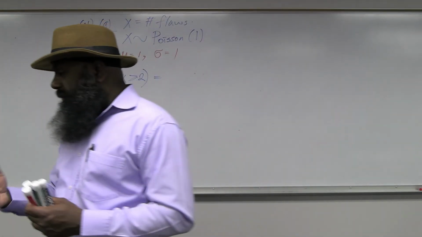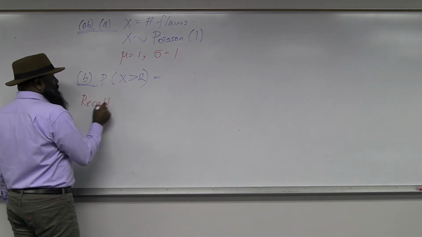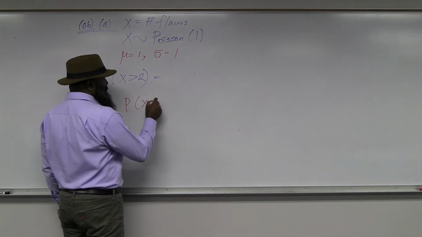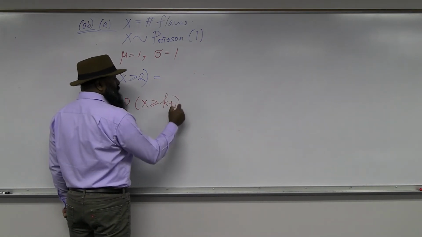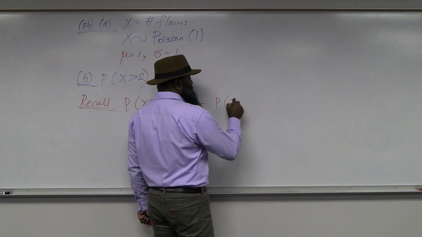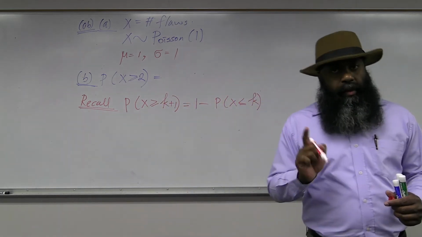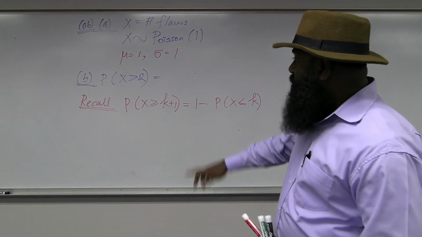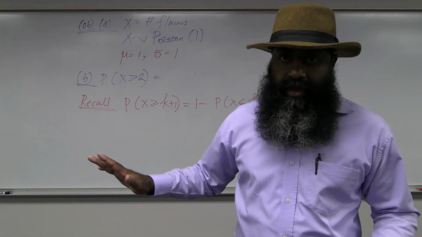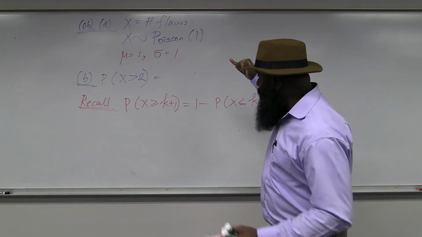Okay. So, for discrete probability distributions, we have an equation. Probability x greater than or equal to k plus 1 will be equal to 1 minus probability x less than or equal to k. Remember, this is only for discrete probability distributions. For continuous probability distributions, if you use this equation, your answer will be completely incorrect. We know the Poisson distribution is a discrete probability distribution. That's the reason we are going to use this equation.